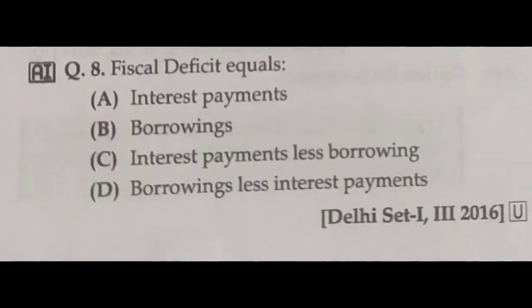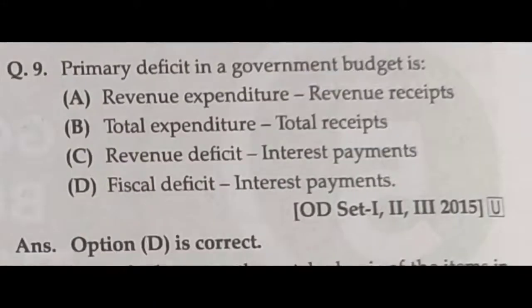And then fiscal deficit equals: interest payments, borrowings, interest payments less borrowings, or borrowings less interest payments. Normally fiscal deficit equals borrowing. So option B is the correct answer. Primary deficit in government budget is: revenue expenditure minus revenue receipts, total expenditure minus total receipts, total deficit minus interest payments, or fiscal deficit minus interest payments. Primary deficit, we normally know, is fiscal deficit minus interest payments. So option D is the correct answer.